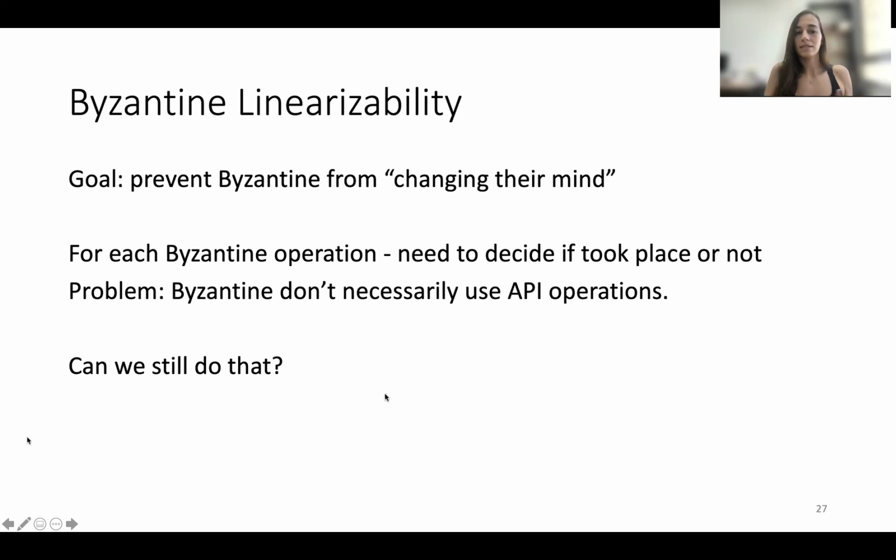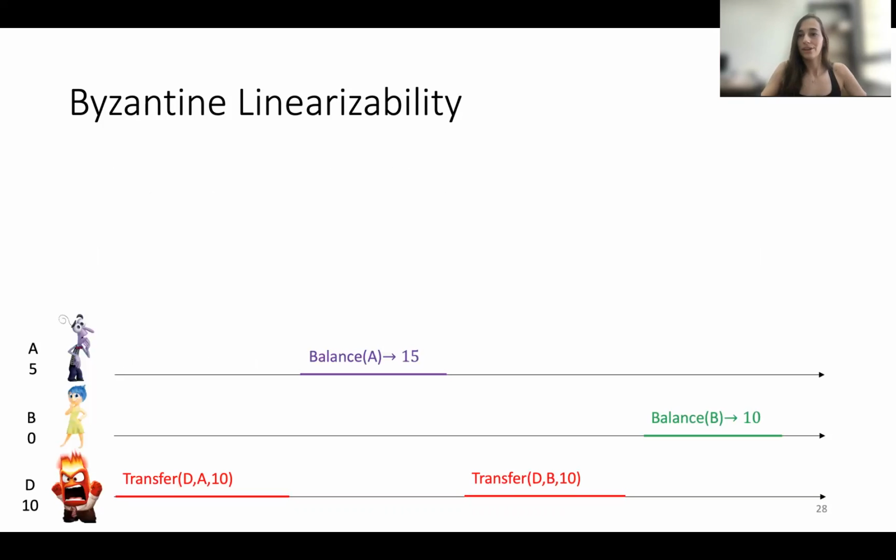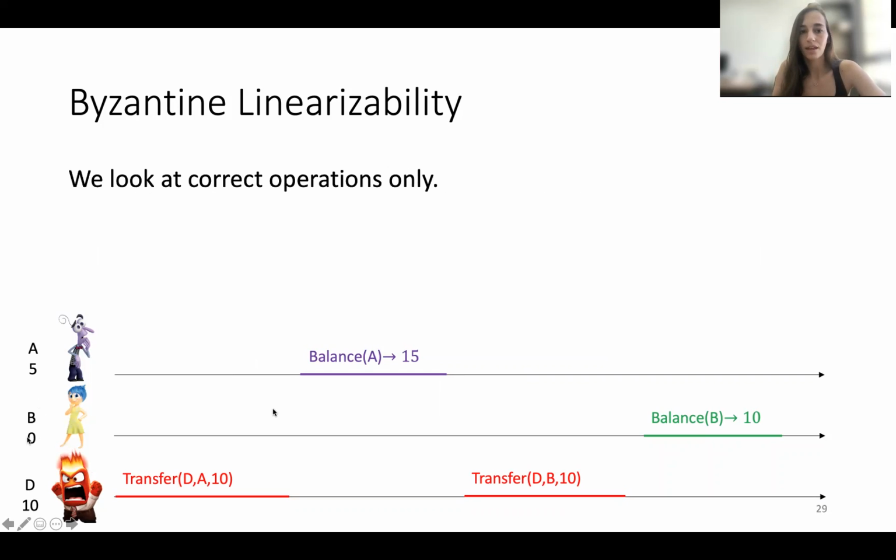But the problem is that Byzantine processes don't necessarily use API operations, right? D may never call the transfer because he just wrote and deleted stuff from his registers. So can we still do that? The answer is yes, and let's see how we do it. Byzantine linearizability is defined with respect to a set of correct processes. In this case, which represents what we saw before, A and B are the correct processes, and D is Byzantine. And what we do is we look at the execution.